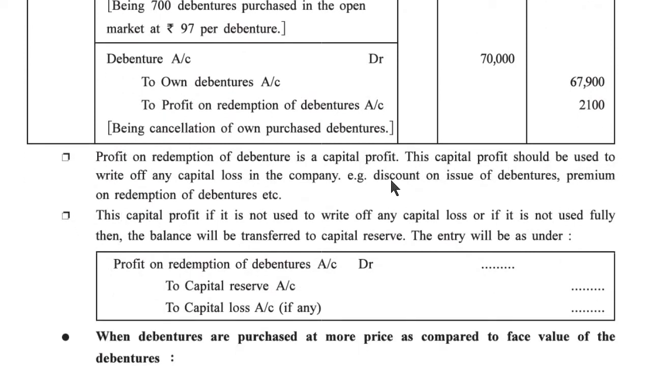This capital profit should be used to write off any capital loss in the company, such as discount on issue of debenture, premium on redemption of debenture, etc. If this capital profit is not used to write off any capital loss, or is not used fully, then the balance will be transferred to capital reserve. The entry will be as under. Profit on redemption of debenture account debit to capital reserve account, to loss account if any.